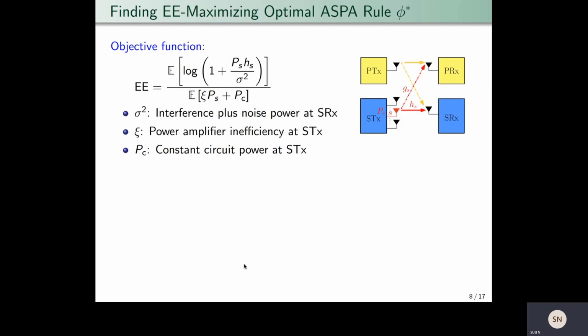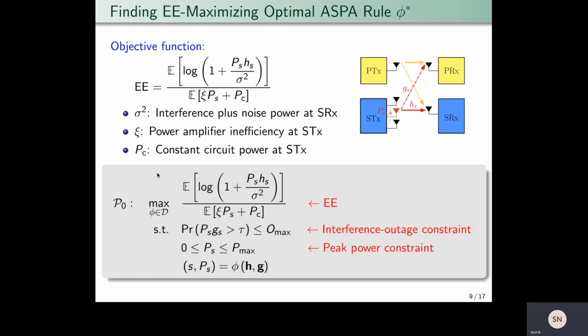Here we present our problem formulation. Our objective function is the energy efficiency normalized by bandwidth. And here sigma square is the combined noise and interference power at the secondary receiver. Xi is the power amplifier inefficiency at the secondary transmitter. PC is the constant power consumed at circuit components such as the mixer, filter, and digital to analog converter at the secondary transmitter.